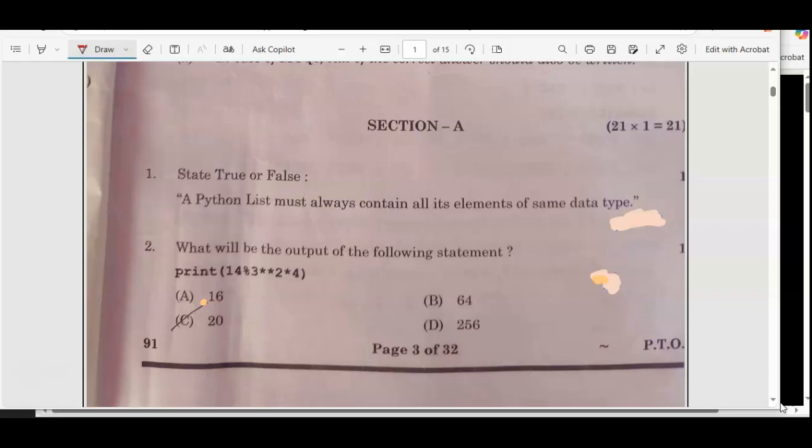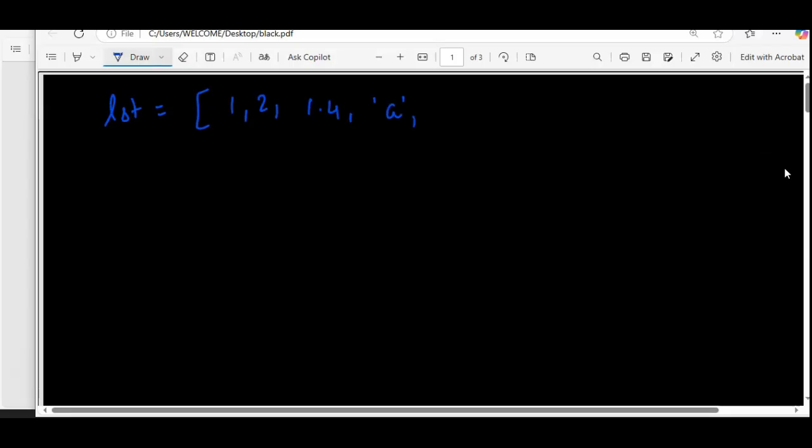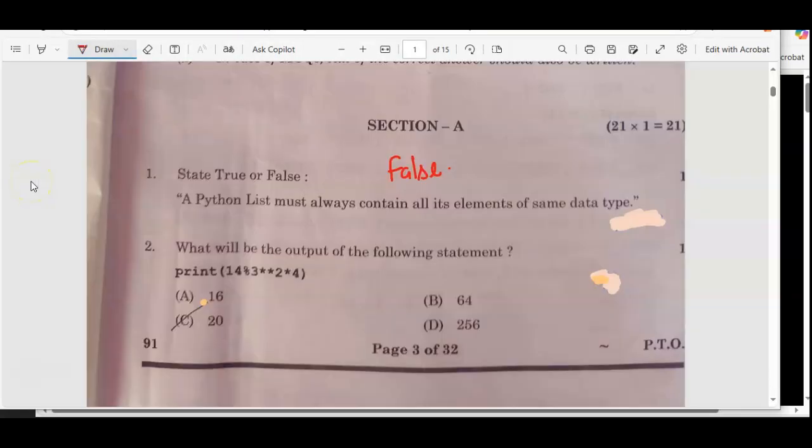Question number 1. A Python list must always contain all its elements of the same data type. That's false, because you know very well that in a Python list you can store any value. It's not compulsory to have the same type of value. I can take a list of numbers, we can add some decimals, some characters, some strings. So anything is fine. A list is a combination of multiple types of values or even the same type of values. So the answer is false.